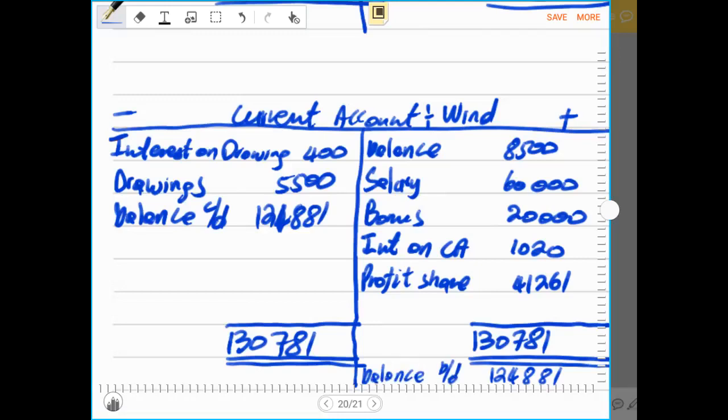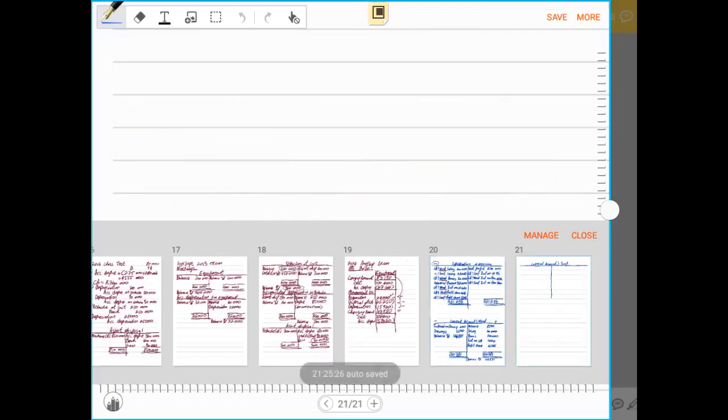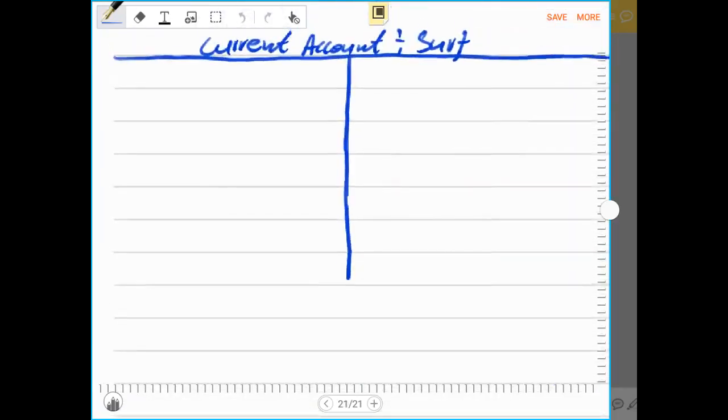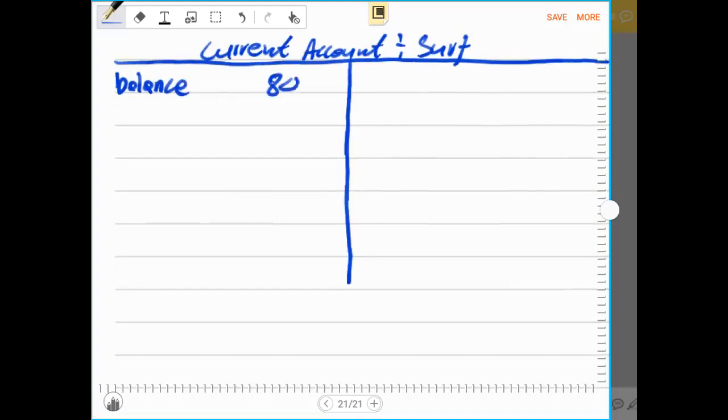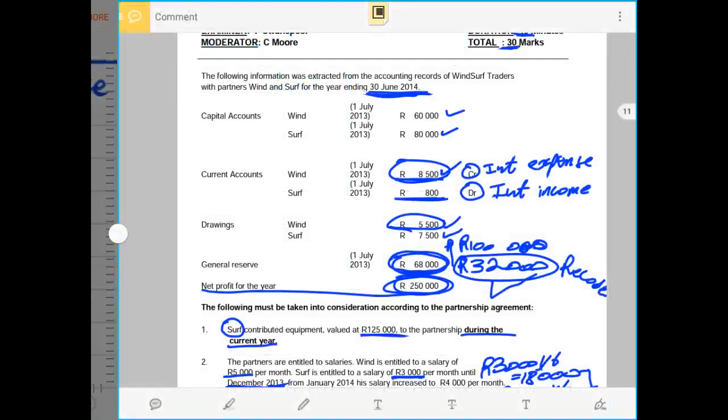Then after, we have to do the next ledger account, which is the current account for the next partner, SAF. Remember, the opening balance of the current account for partner SAF was a debit balance of 800 rands. Therefore, we write that on the debit side.